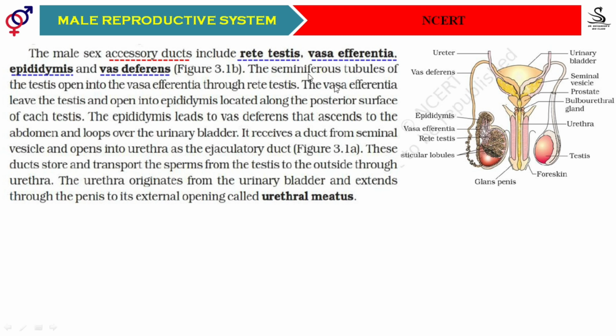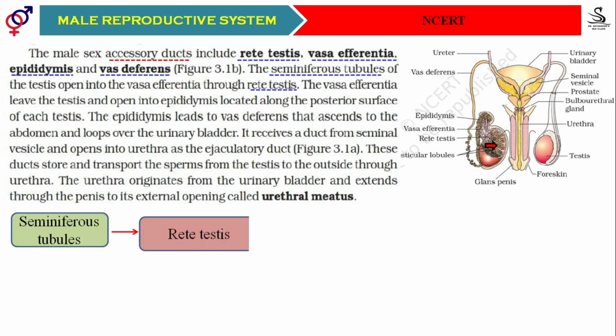We will understand where all these parts are located in the male reproductive system. The seminiferous tubules are present inside the testicular lobules. They are highly coiled structures, and inside them the sperms are produced. Once the sperms are produced, they move through the next network of tubular structures, called the rete testis, and after the rete testis, the vasa efferentia.